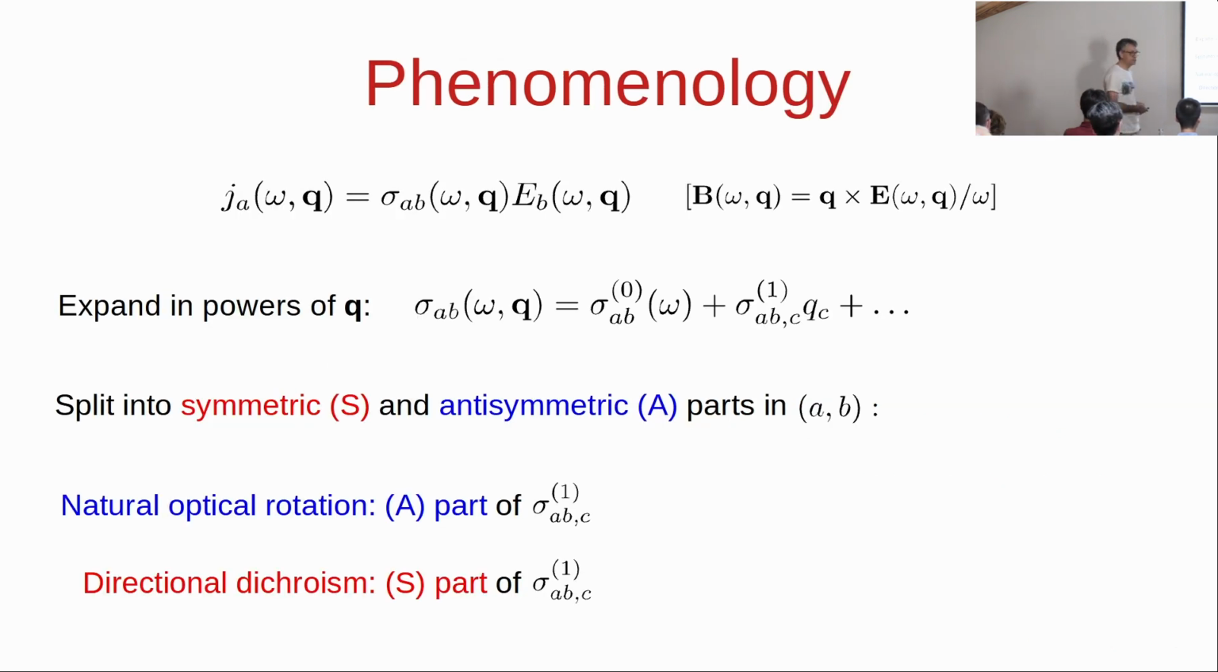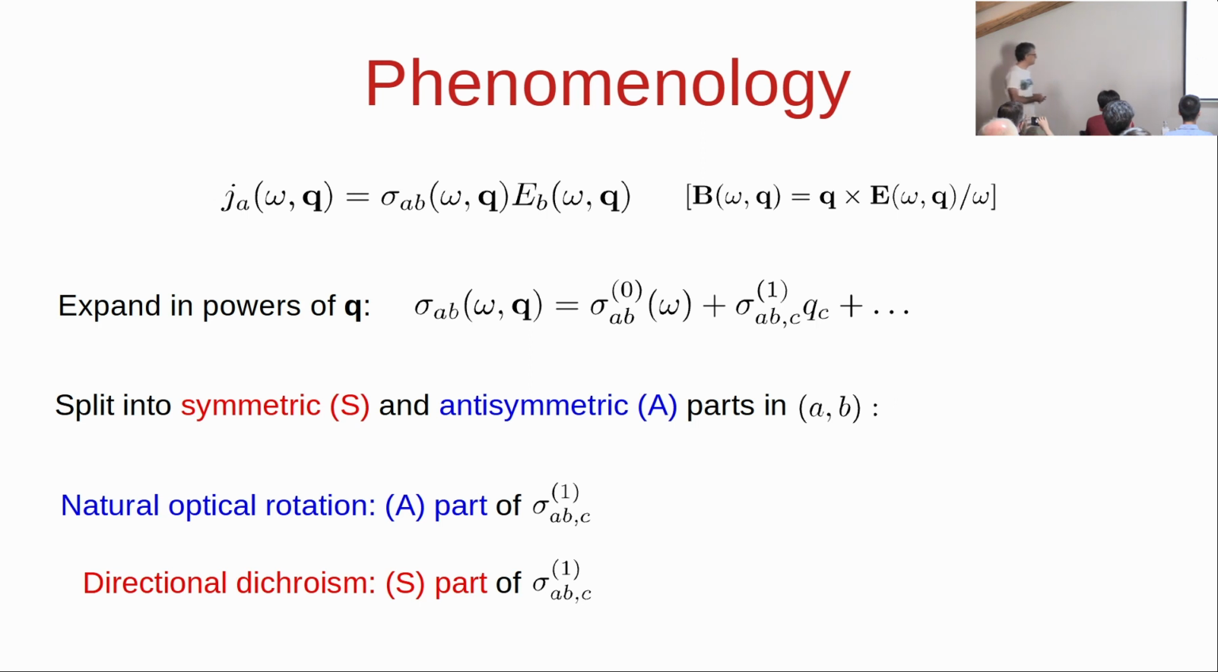So what these two phenomena have in common, I hope I will explain now. I want to describe the current response to light, and I will do that by introducing an effective conductivity where the response to the optical field is described as a J in response to the optical E, but remember the magnetic field of light is not independent of the electric field. So actually, this coefficient contains the entire optical response, both to E and to B.